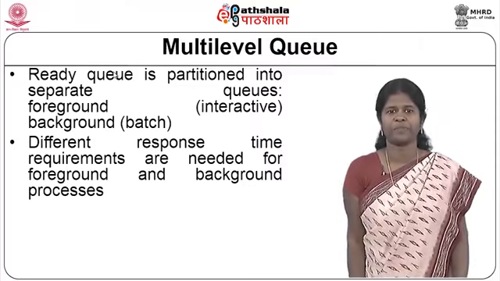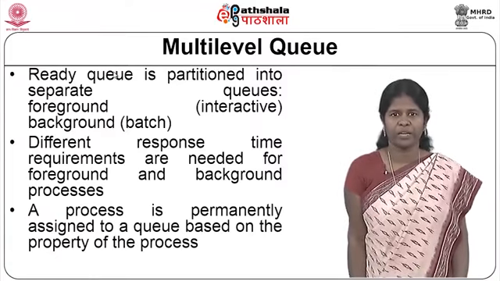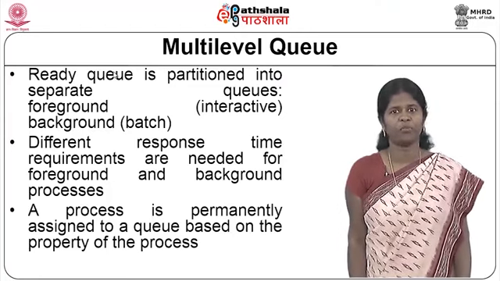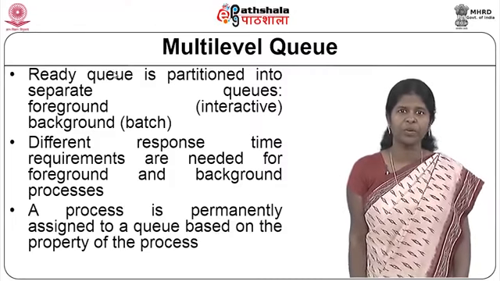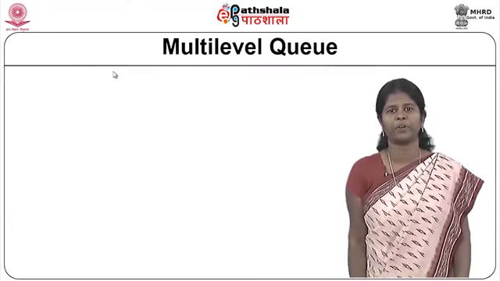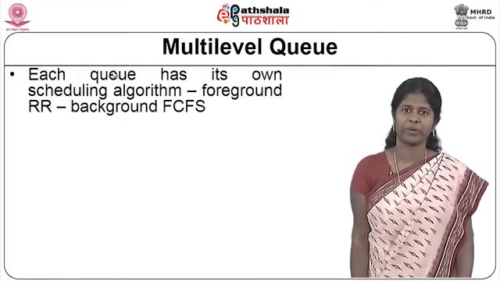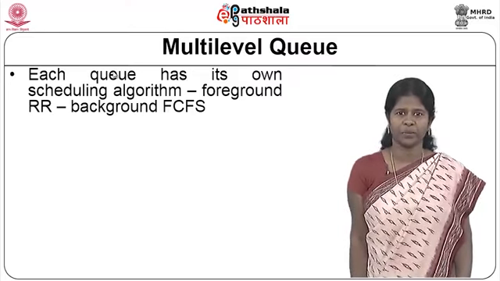In multi-level queue scheduling, a process is permanently assigned to a queue and does not move between the different queues that are available. It is assigned to the queue based on the property of the process. Say if it is a foreground process, it will be put into a particular queue, and if it is a background process, it will be put into another queue.